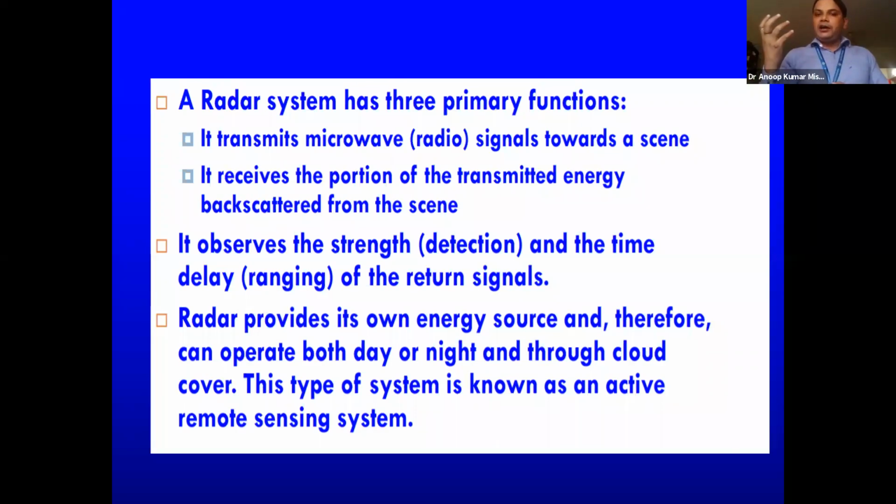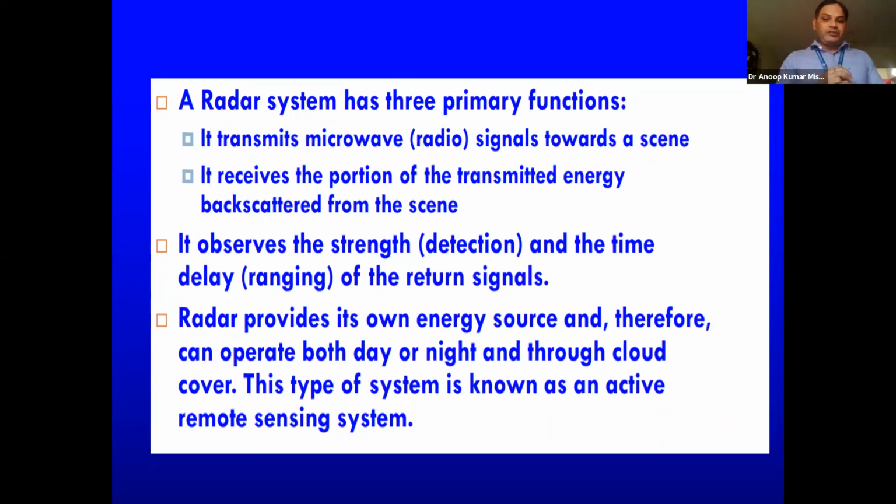Based on the extent of that backscattering, they define a term called the backscattering coefficient. And if we add all those backscattering coefficients, we get one reflectivity factor. Based on that, we can monitor so many things like rainfall or sea surface wind, so many parameters.